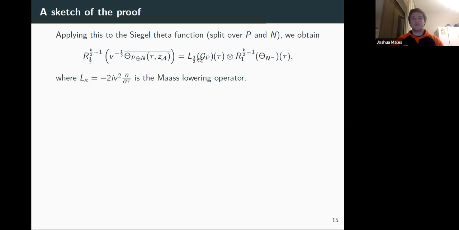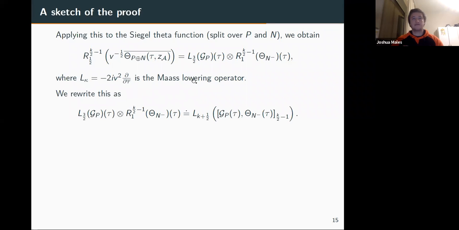So this is the image of g_p, which is just theta_p on this left-hand side. And the right-hand side, I have my theta_n minus. So I've split my Siegel theta function into positive definite and negative definite parts. And luckily, here now I have my derivative that I wanted in the first place.